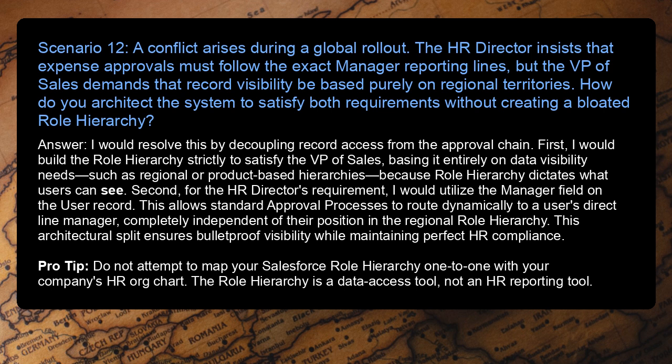This allows standard approval processes to route dynamically to a user's direct line manager, completely independent of their position in the regional role hierarchy. This architectural split ensures bulletproof visibility while maintaining perfect HR compliance. Pro tip: do not attempt to map your Salesforce role hierarchy one-to-one with your company's HR org chart. The role hierarchy is a data access tool, not an HR reporting tool.